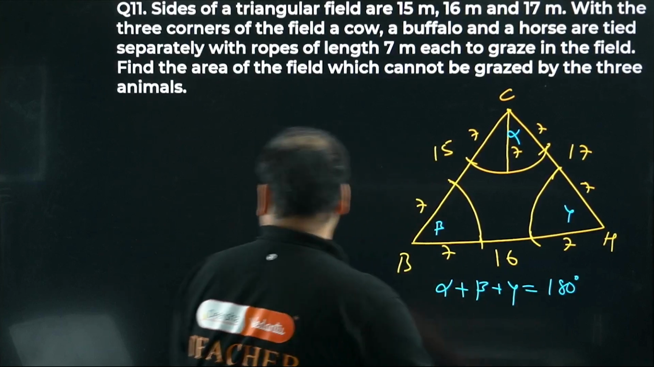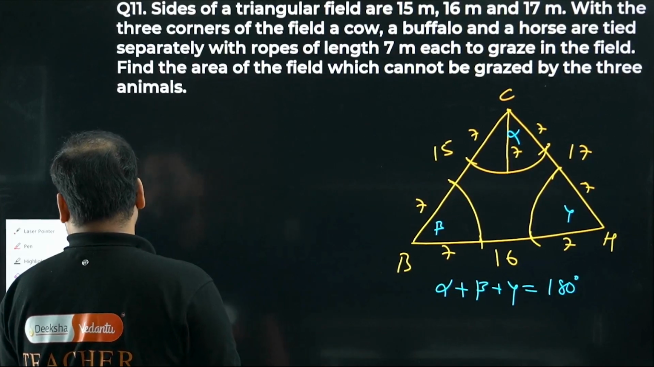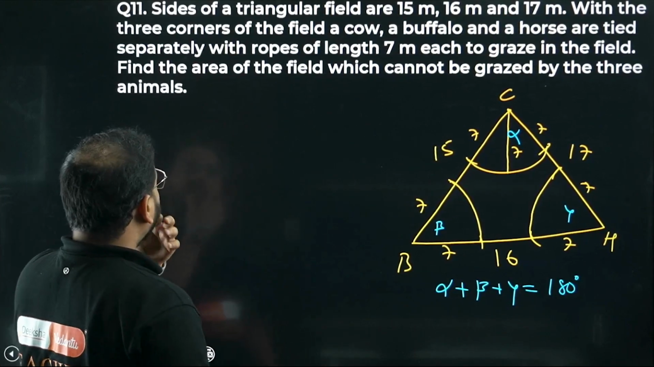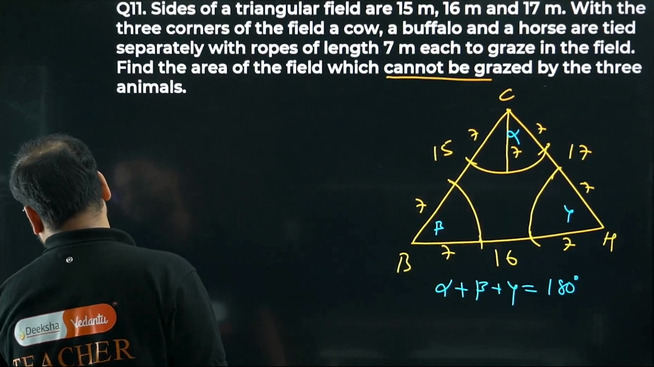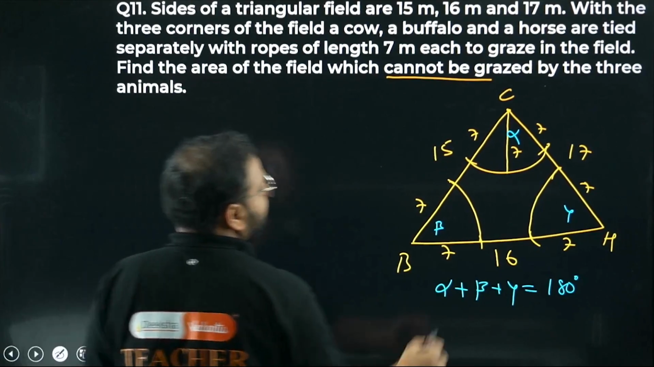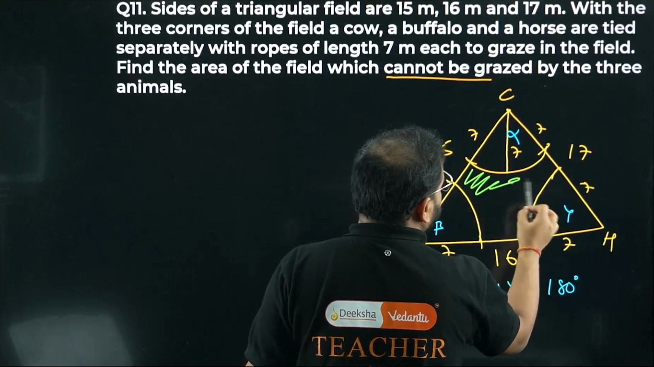After this part is clear, check this out. What are they asking to find? Find the area of the field which cannot be grazed. So what is my required shaded region, sir? Please check this out. Very, very interesting, this part actually.